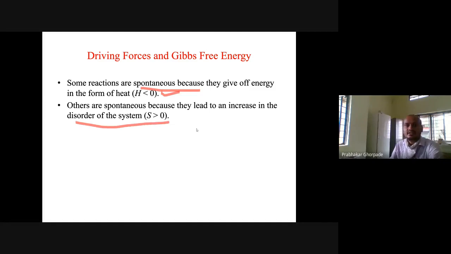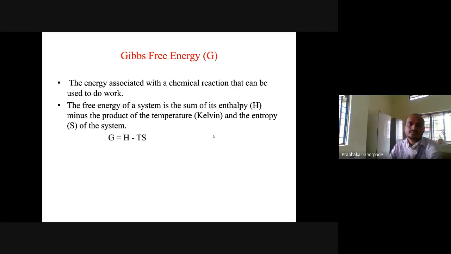So whenever we are looking at a reaction, we are very much concerned about this ΔH term, whether it is an exothermic or endothermic reaction, whether energy has been given out or taken in, and the other term is the disorder of the system. We call it ΔS. So these two terms we are concerned with. If energy is given off, then ΔH is less than 0, and if the disorder of the system is more, then ΔS is greater than 0. Then that reaction will be spontaneous.